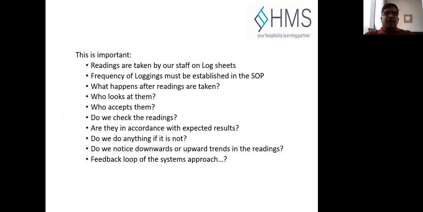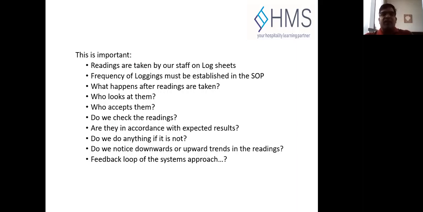This is important. Readings are taken by the team, as we mentioned, on the log sheet, and the frequency of logging has to be established in the SOPs. What happens if the readings are not taken? Who looks at them? That needs to be established in your SOP.